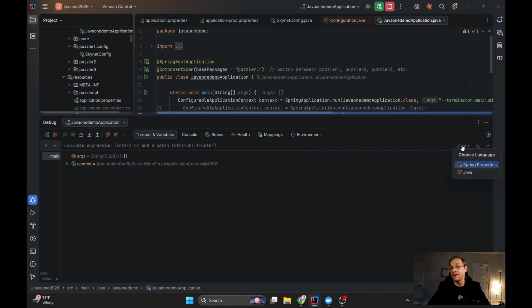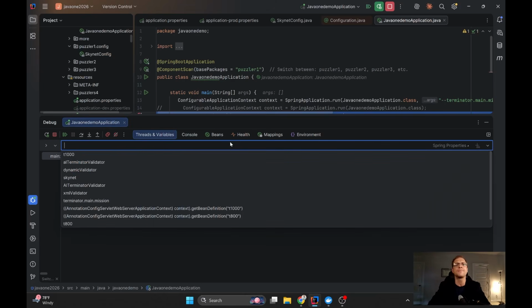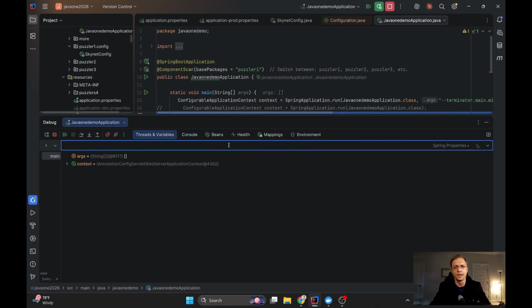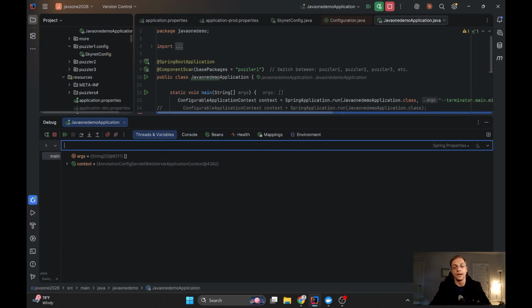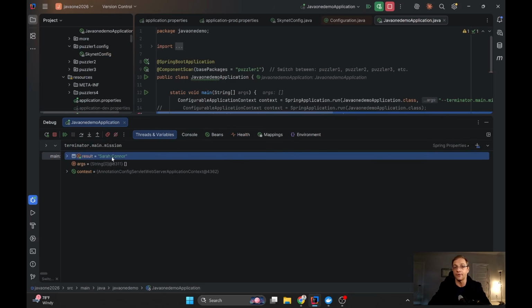Now we're talking about the environment, so you can change here to the Spring properties, and you can easily type any property you have. For example, let's see if I have server port. I have server address. Okay, so I have autocomplete for the properties which actually come with my Spring Boot application. If I type Terminator main mission, we will be able to find out that the real value is really Sarah Connor.